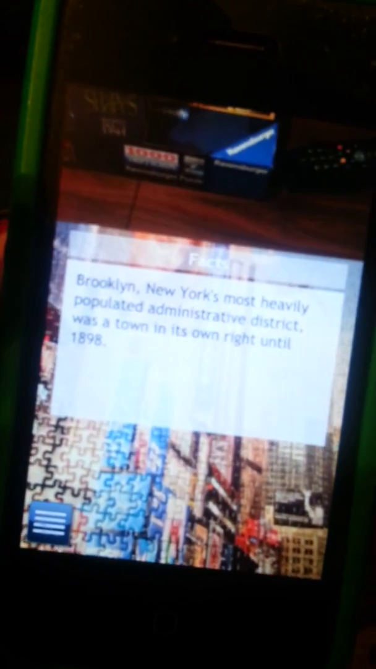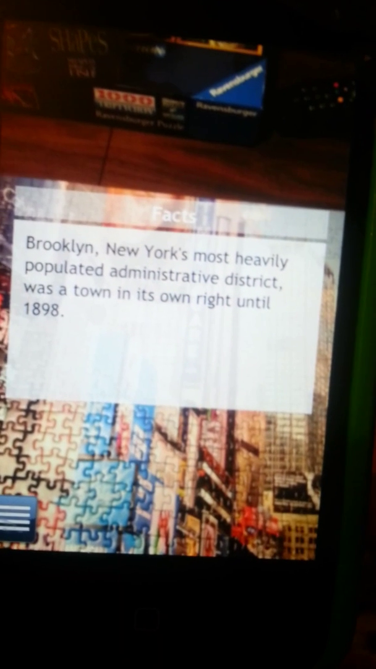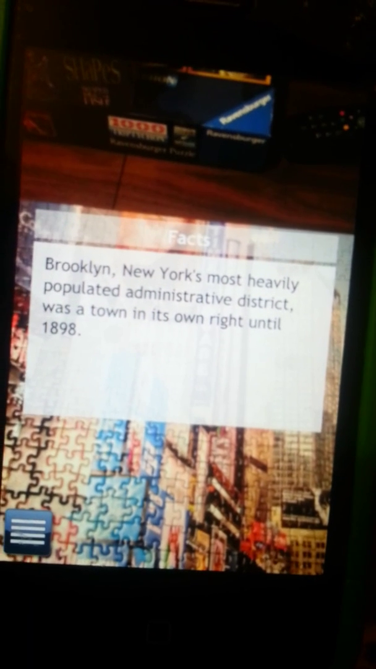Let's see what else. Is it the same one? What's this one? Brooklyn, New York's most heavily populated and administrative district, was a town in its own right until 1898. Whoops.